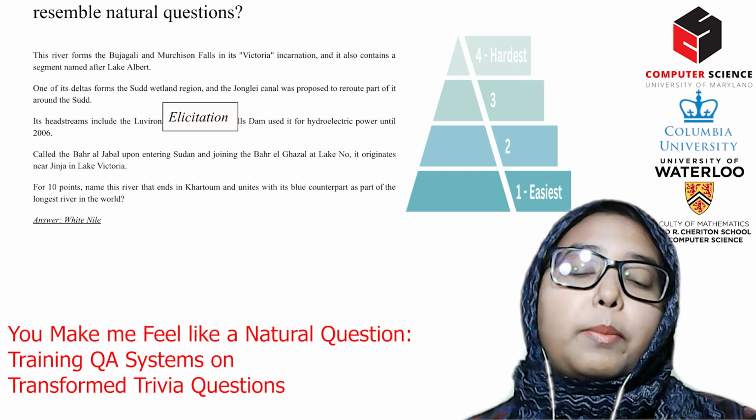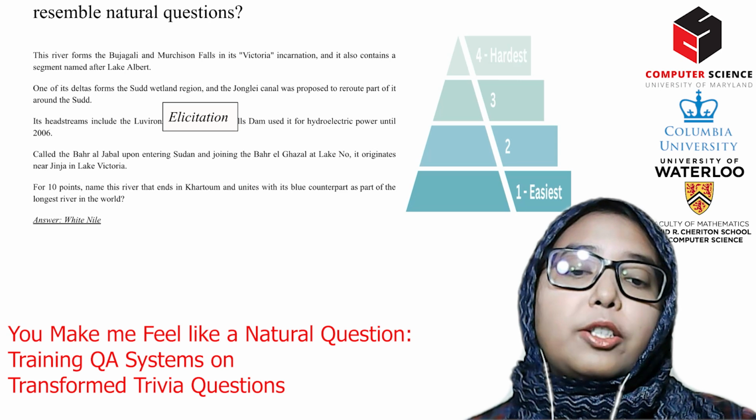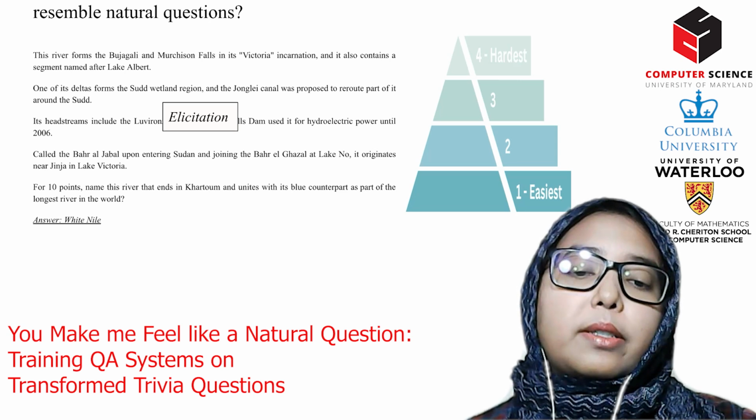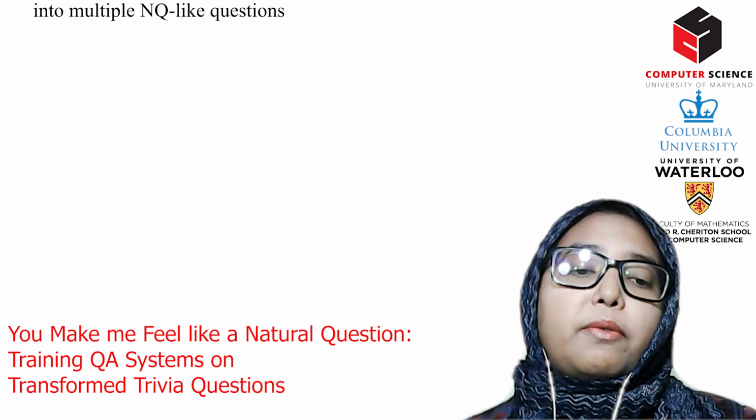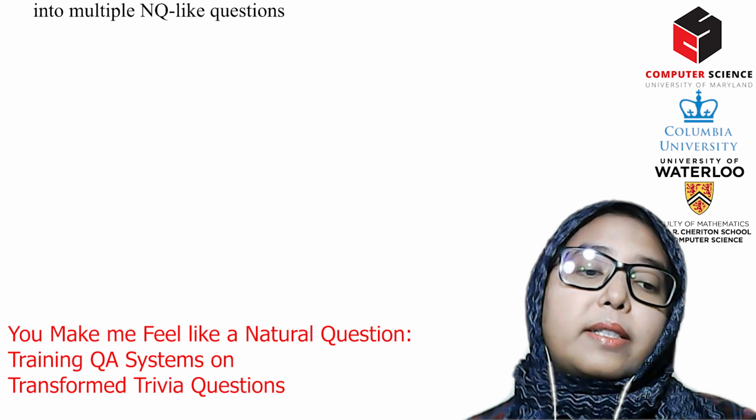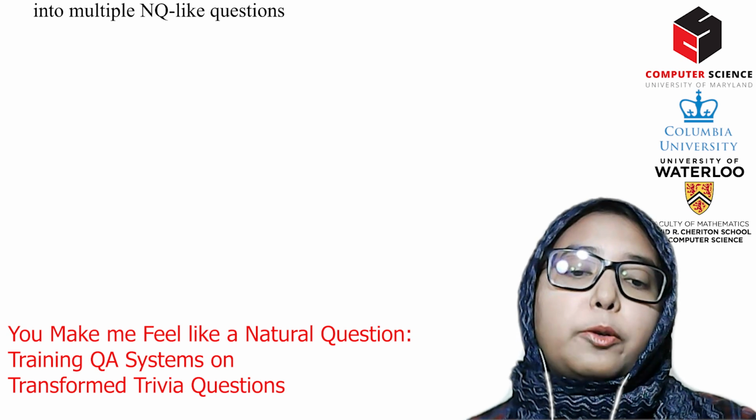We extract the series of clues that an expert author thought were noteworthy about an entity. We call these examples elicitations for two reasons. First, they are not grammatical questions. Second, to distinguish them from natural questions. Now we discuss the process of naturalization, converting the elicitation into multiple NQ-like questions.